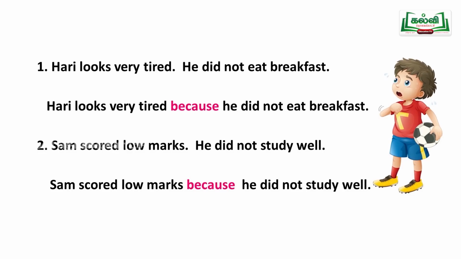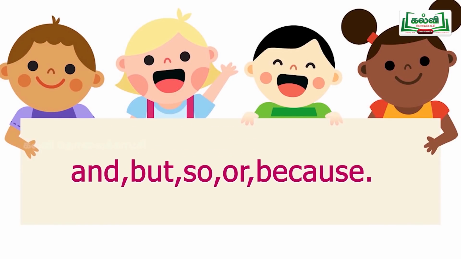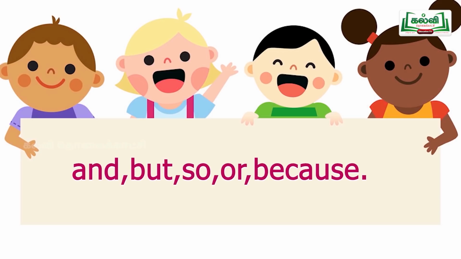Now, do you all understand, children? The 5 words we had seen, the conjunctions. What are the words? Do you remember? Say, first one, what did you see? Somebody is saying, and. The next word, what do you see? But. Next, third one, so. The fourth one, or. Yes, you are correct. The fifth one, this side one boy says, because. So all these 5 words we had seen.